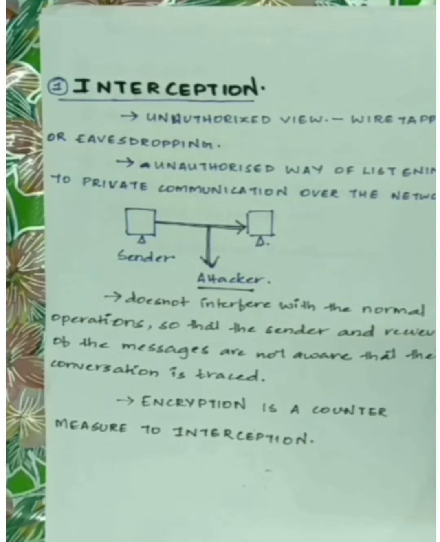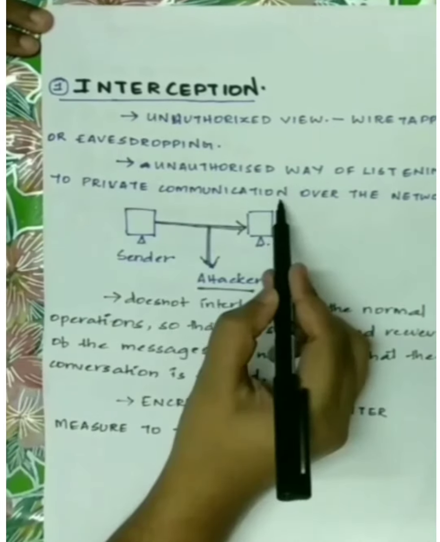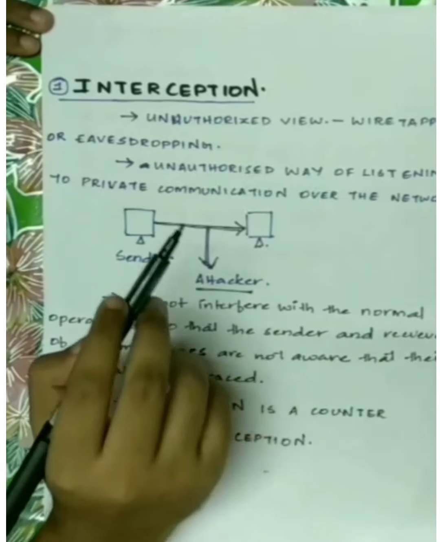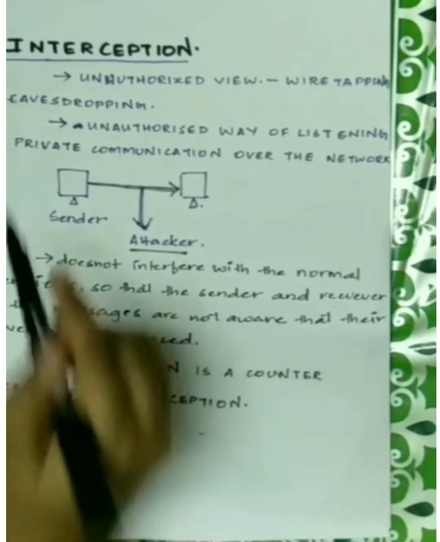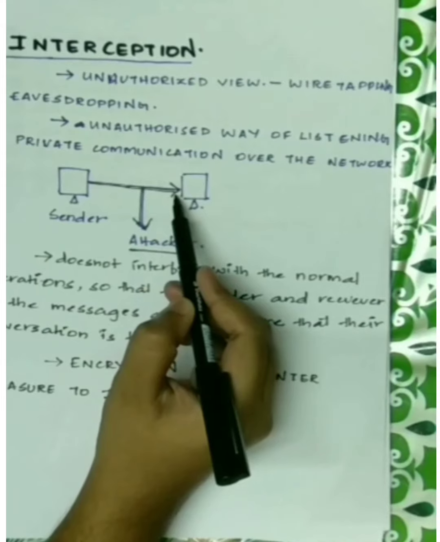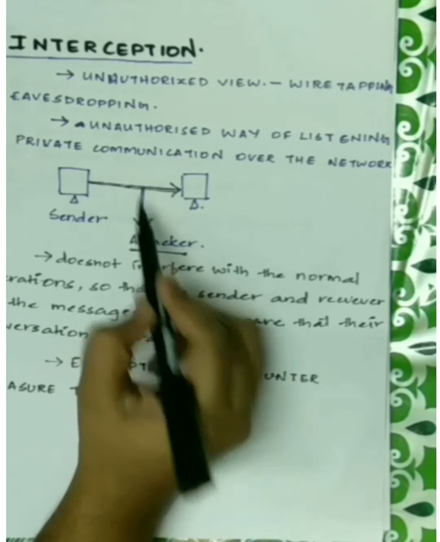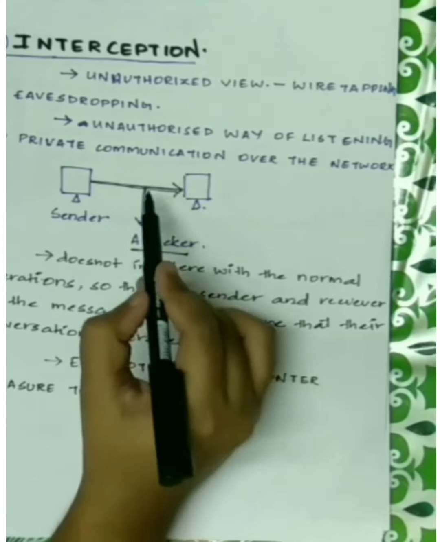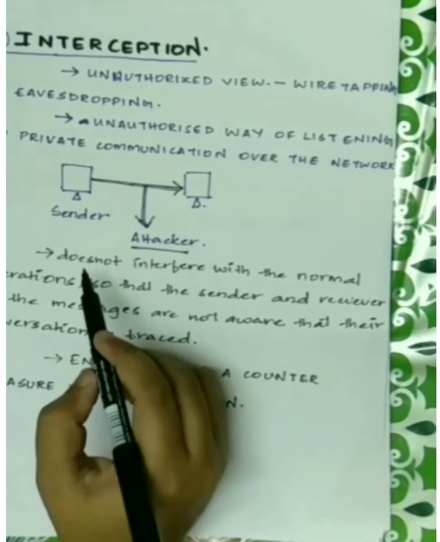First comes interception. Interception is also known as wiretapping or eavesdropping. It is actually an unauthorized view. It is the unauthorized way of listening to private communication over the network. Suppose the sender and the receiver are communicating through some transmission media, and there is a third party, the attacker, who listens to what they speak. This is unknown to both the sender and the receiver that someone else is also listening to what they speak. So this is known as interception.